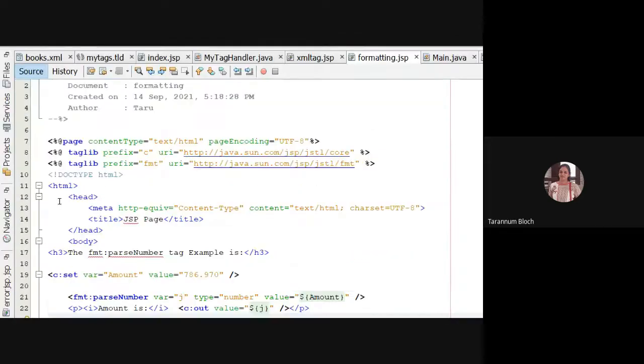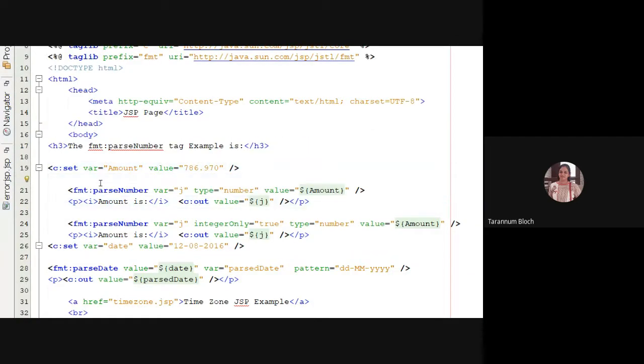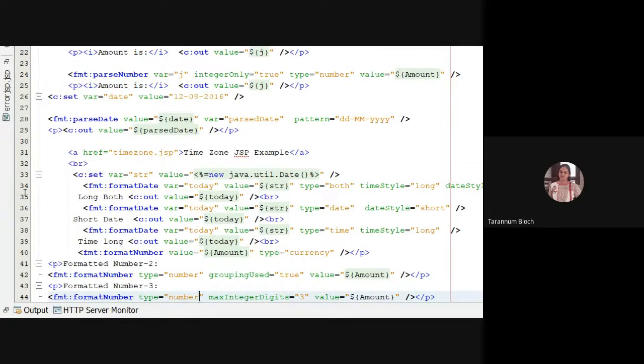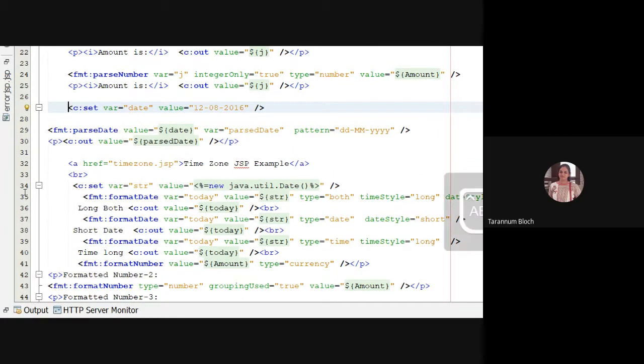Now you can see here I have taken a date. Can you see that? c:set var is date. When I'm writing this, this will be treated as a string. But we know that date and time is a special data type in Java, which is the object of java.util.Date. As well, in the database also, we treat date as a special column type. Date and timestamp and all are there.